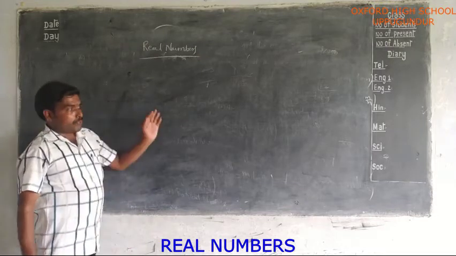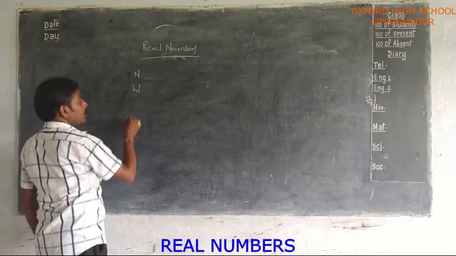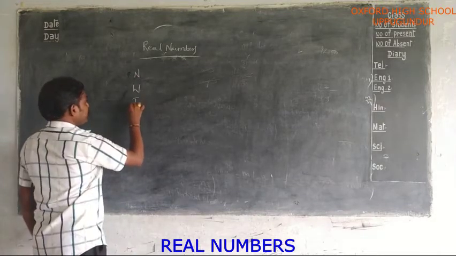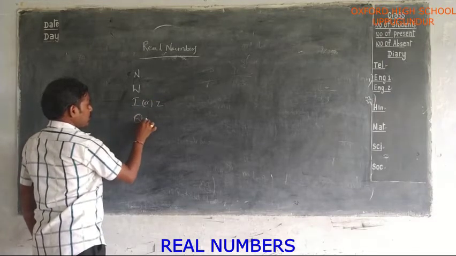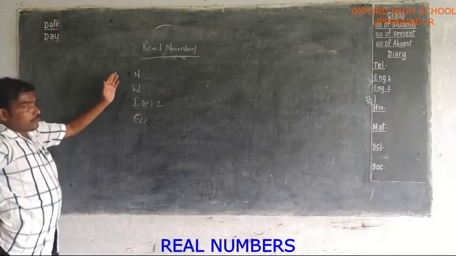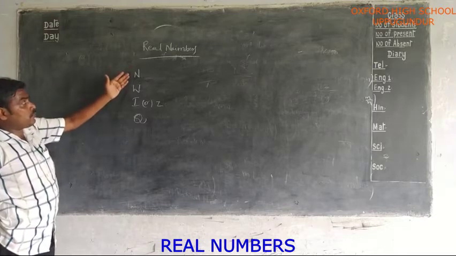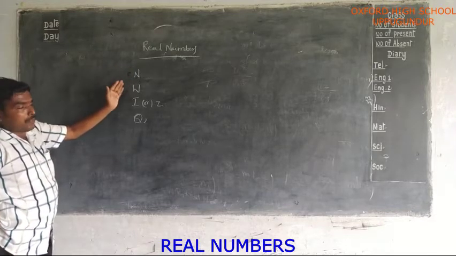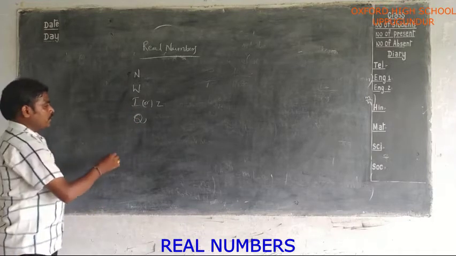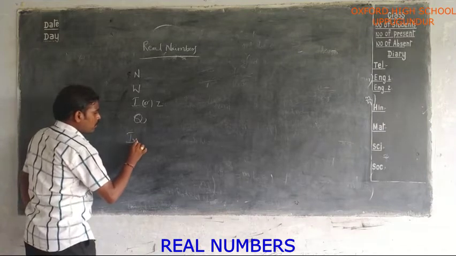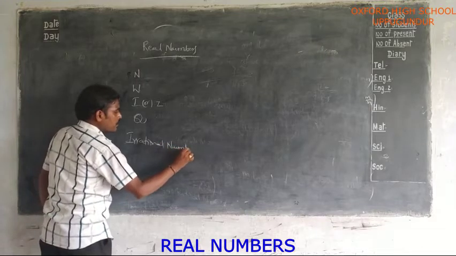Already in your previous classes you learned about natural numbers, whole numbers, integers. In 8th class you learned about rational numbers also. So first of all, let us briefly discuss all these again. What are natural numbers, what are whole numbers, what are integers, and what are rational numbers. In your 9th class again you learn about irrational numbers.